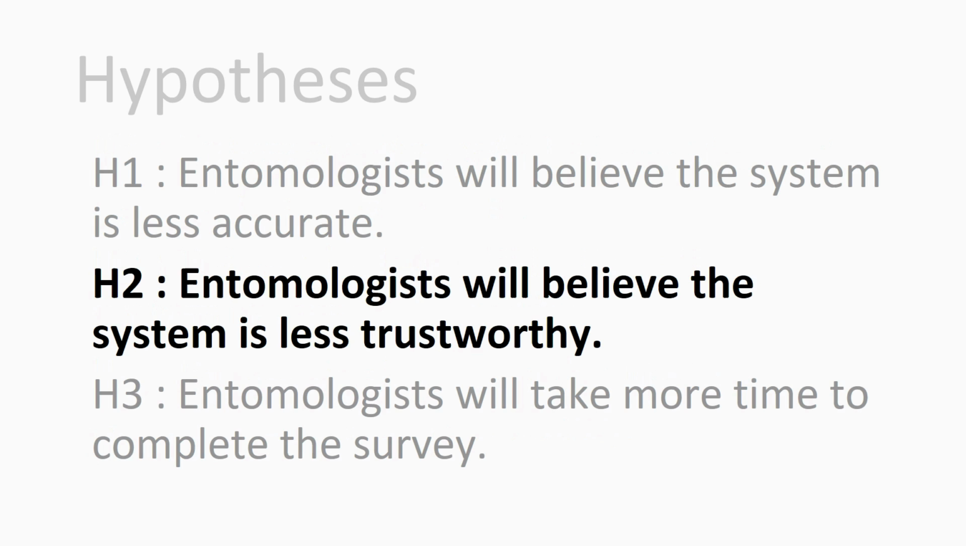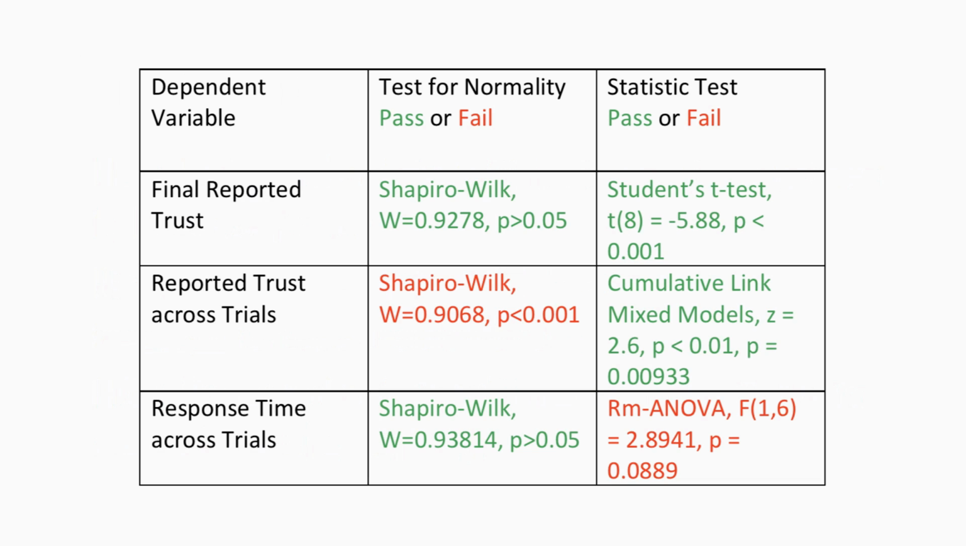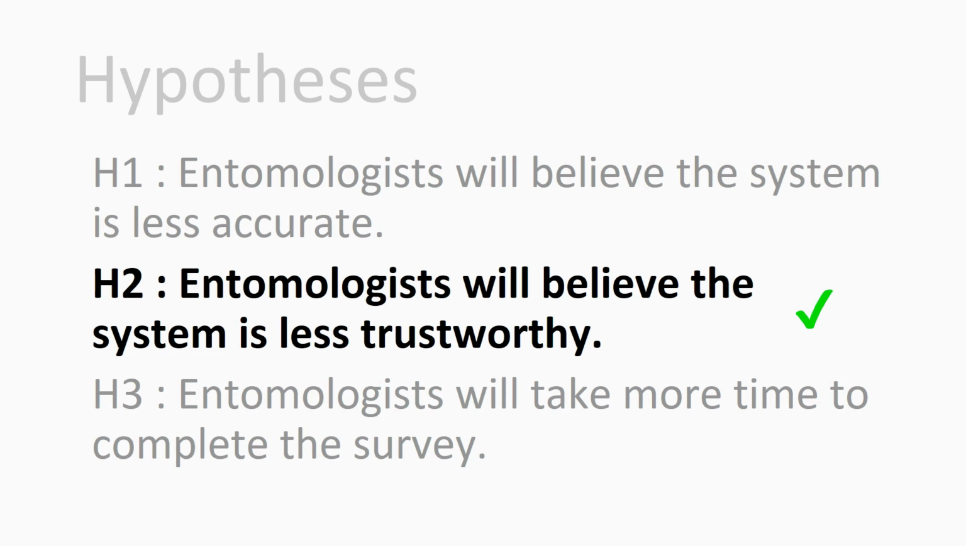We also hypothesized that entomologists would consider the system less trustworthy. To test this hypothesis, we similarly ran the Shapiro-Wilk test for normality. The results showed our data is not normally distributed. Therefore, we used the cumulative mixed model statistical test to test significance. The results showed that there was a significant difference between reported trust over time. Thus, our results found evidence to support our second hypothesis.